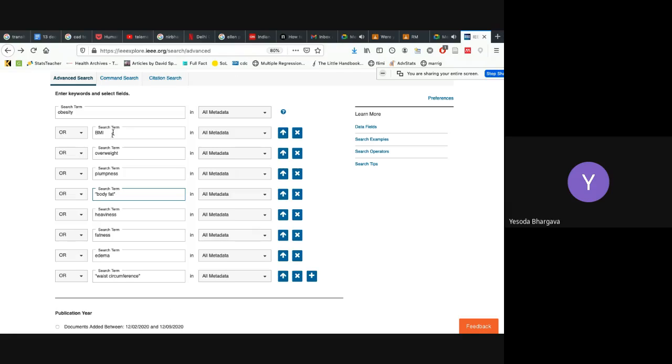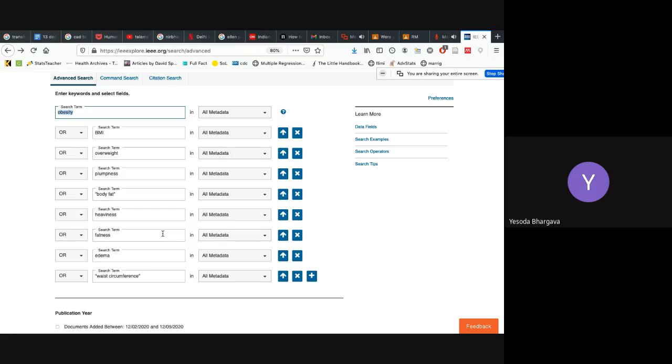Sometimes people also use BMI Z score or BMI percentile. Note that here I know that the papers on this topic may not always use this term. They may use these terms also. So I have to come up with a searching strategy. What we are discussing right now is called a searching strategy.